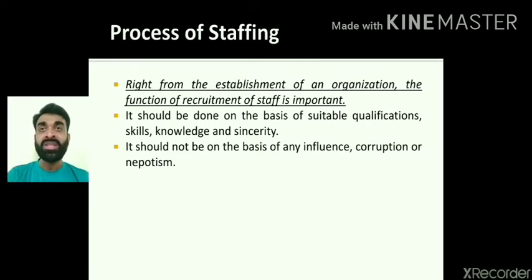No, it is not like that. Recruitment must be done on the basis of the qualifications and skills required for performing a particular job, right? It is not that a person with influence or a particular background will get the job. No, it is not like that.